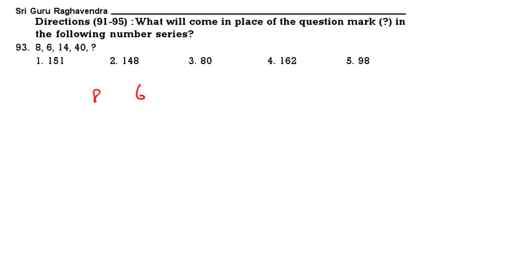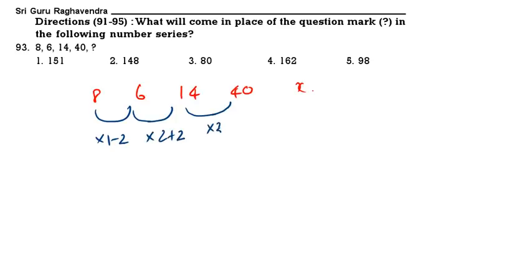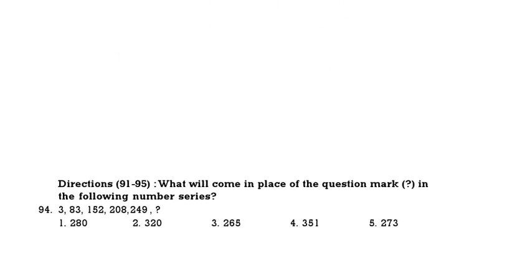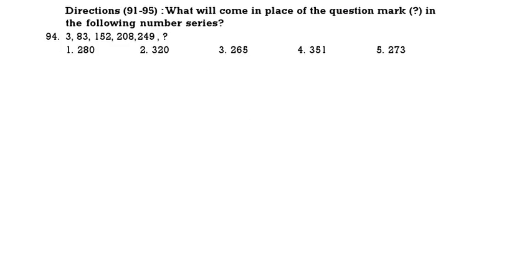Next question. 8, 6, 14, 40, question mark. Now into 1 minus 2, then into 2 plus 2, then into 3 minus 2. See, the series is into 1 minus 2, into 2 plus 2, into 3 minus 2, then into 4 plus 2. That is 162. 162 is the correct answer. Next question, 94.